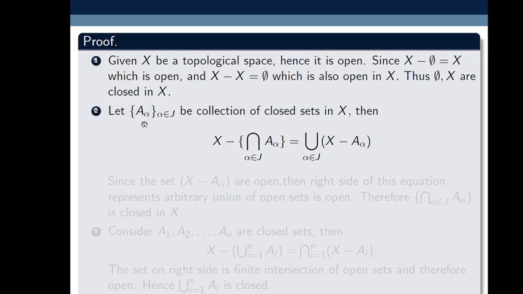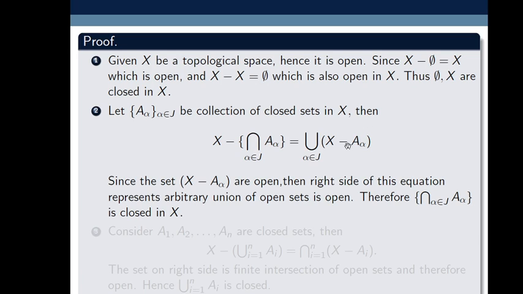Next, let A alpha, alpha belongs to the index set J, be a collection of closed sets in X. Then consider X minus the intersection of A alpha where alpha belongs to J. By De Morgan's law, this is equal to the union of X minus A alpha where alpha belongs to J. But the sets X minus A alpha are open sets.